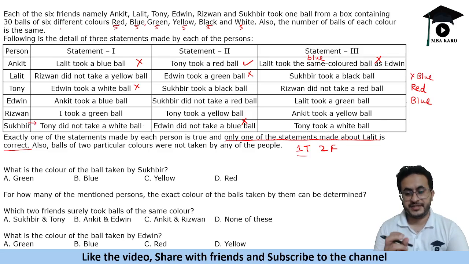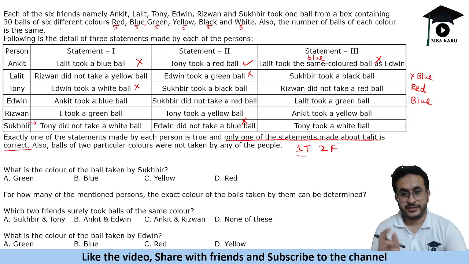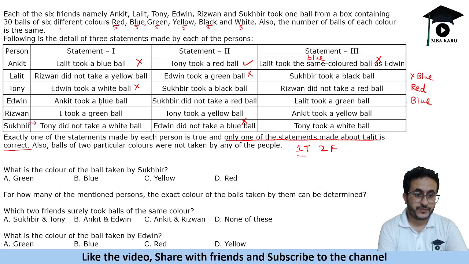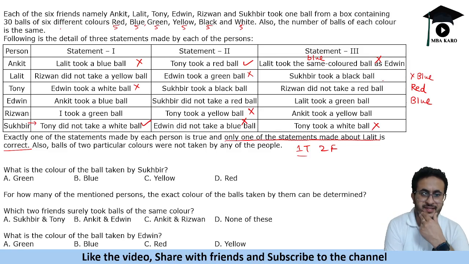Now all statements about Tony's ball color, we could use it, right? So it says Tony took a yellow ball. That is false. Okay. And then, Tony took a white ball is false, and Tony did not take a white ball. This is true, right? So Tony took a red ball. That is known to us. Okay.